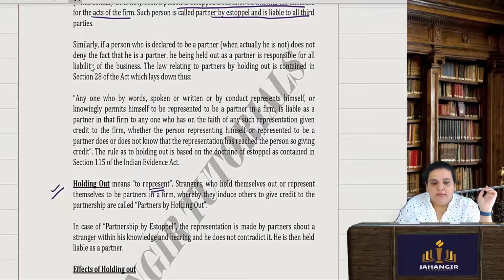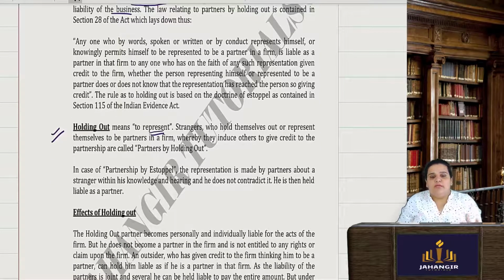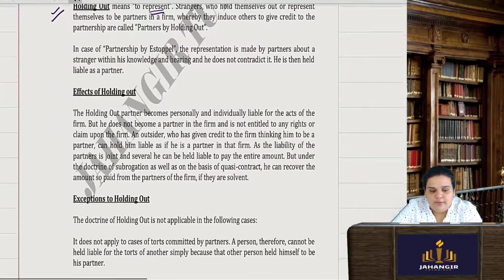Similarly, if a person who is declared to be a partner when he is actually not does not deny the fact, he is held out as a partner responsible for all the liabilities of the business. So by anyone's words, whether spoken or written, or by conducting themselves such that they are a partner in that firm, they are liable for all the acts of the other partners also. So that is partner by holding out.